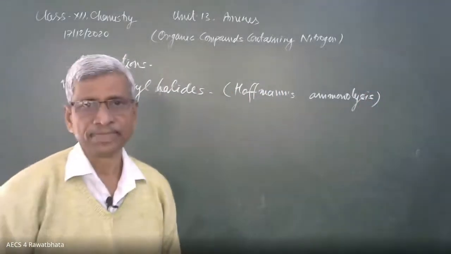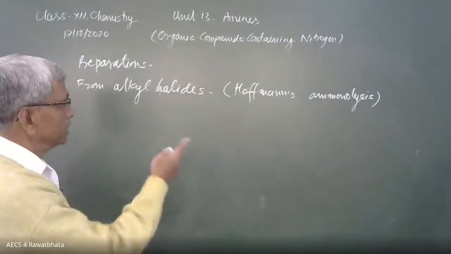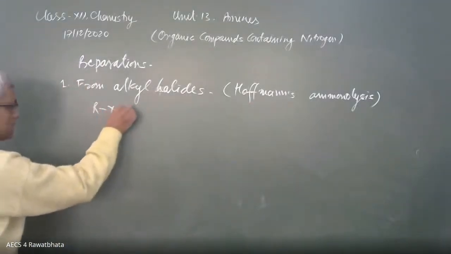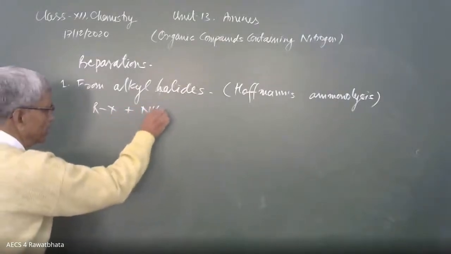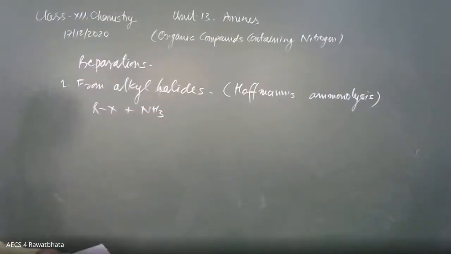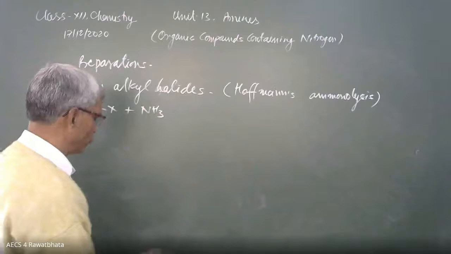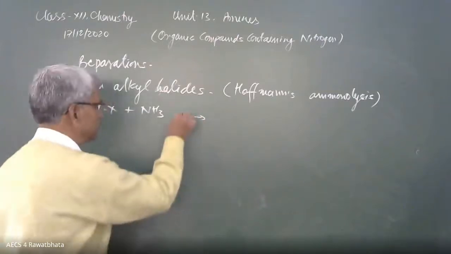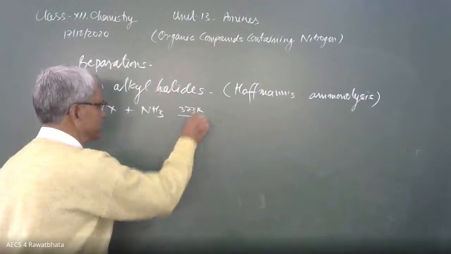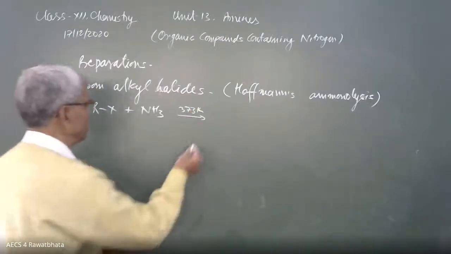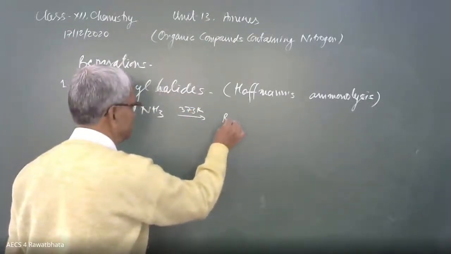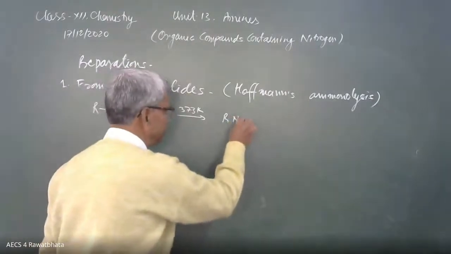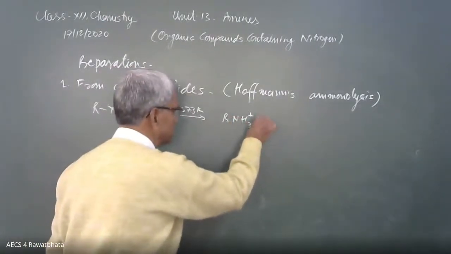Hoffman's ammonolysis method. In this case, an alkyl halide like RX is allowed to combine with ammonia, NH3, at a temperature of 373 Kelvin. This first forms a salt like this, RNH3+ X-.